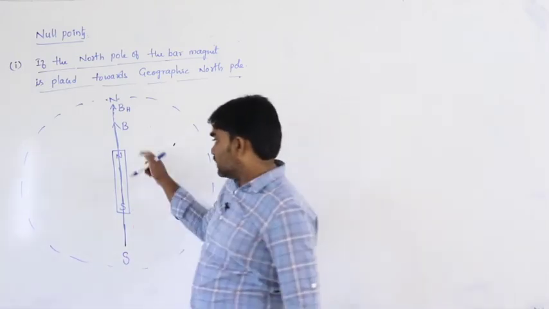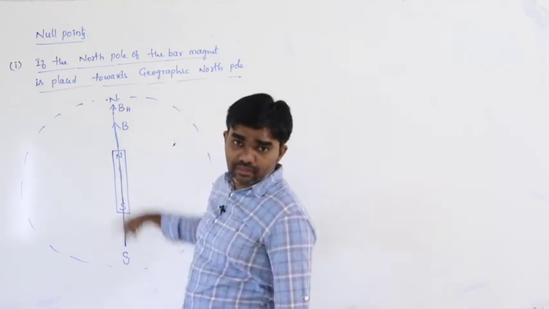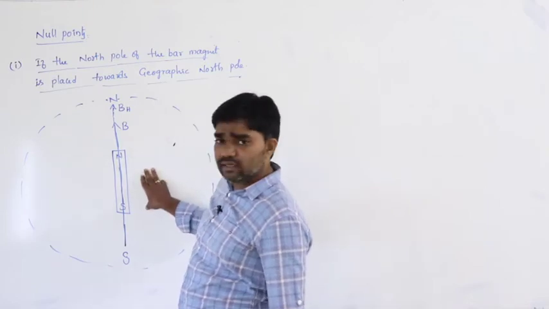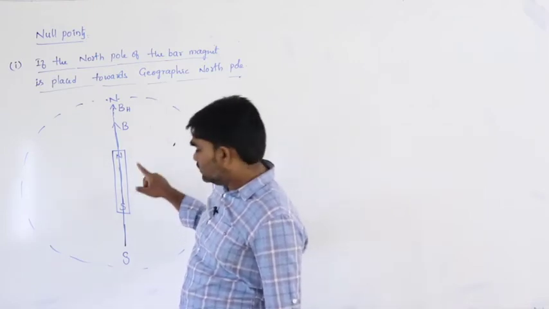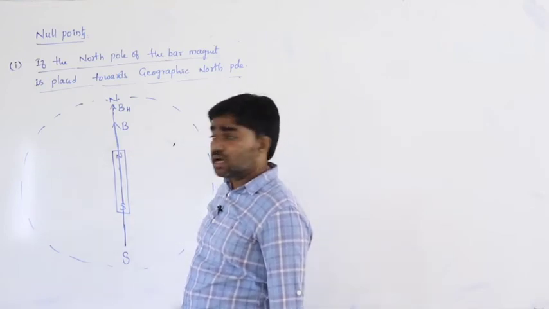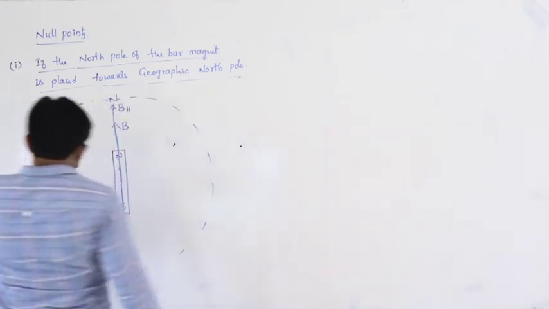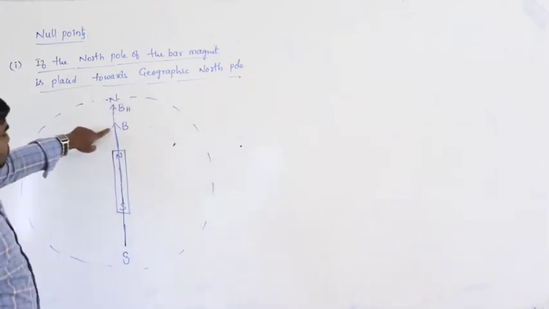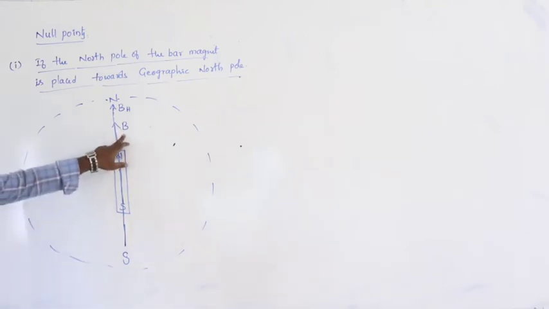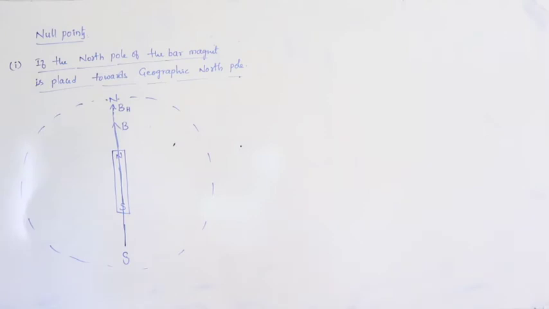So for this magnet, this is the axial line. On the axial line, the direction of the magnetic field is from south to north. So that means here both the fields must be in the same direction. This is B and this is BH. Both the fields must be in the same direction.